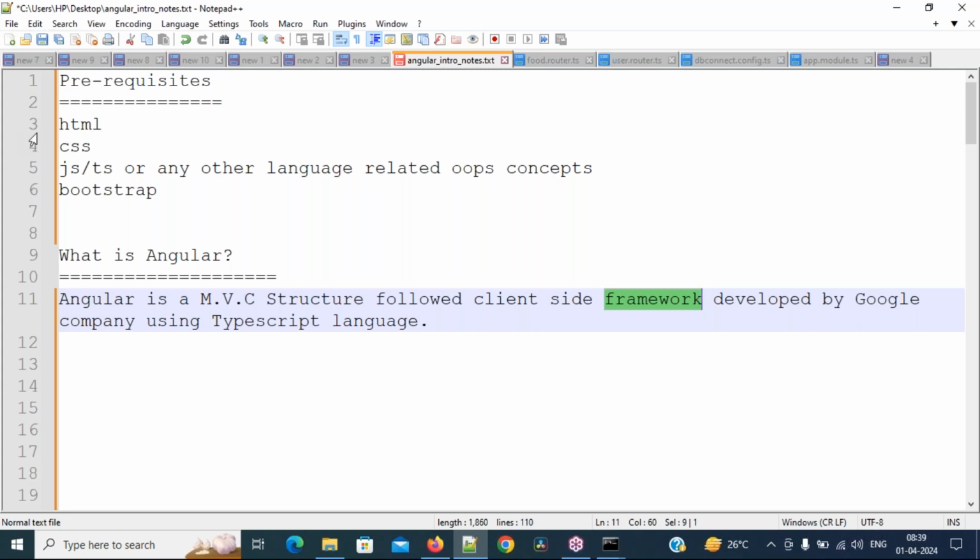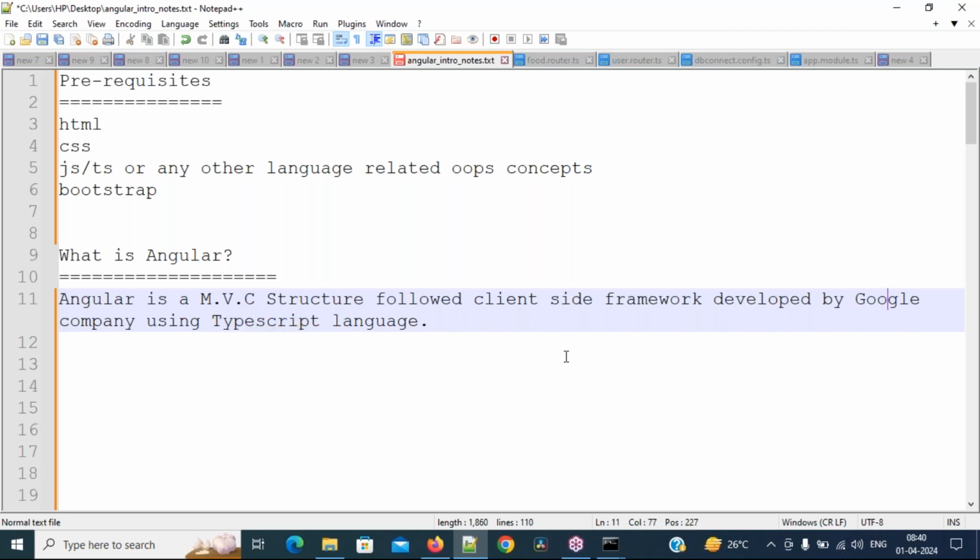But by using frameworks and libraries, we cannot develop a language.